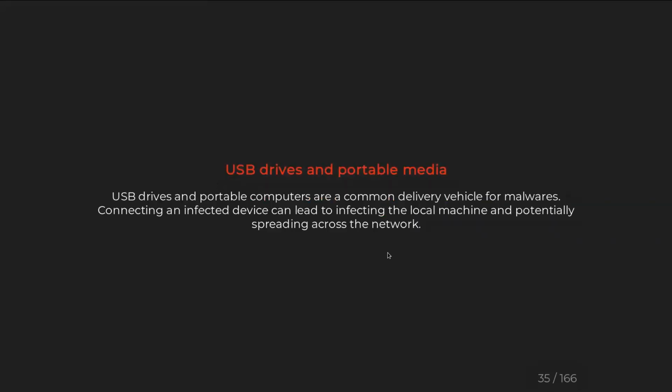And USB drives, portable media, your hard disk, your USB drives. You plug it into a public computer, in a library, or in an internet cafe kind of place, and you bring it back and plug it into your personal computer, you get infected, because there are programs which are written to automatically write their code into a storage system like a USB or a memory card or something like that.